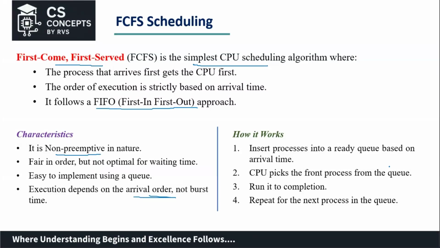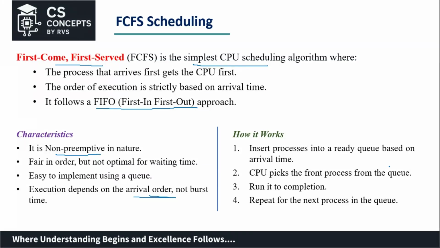The CPU takes the process at the beginning of the queue and serves it completely, that is, to complete its burst time, and then it takes up the next process. This repeats until all the processes in the ready queue have been served. So this is the introduction to FCFS scheduling.